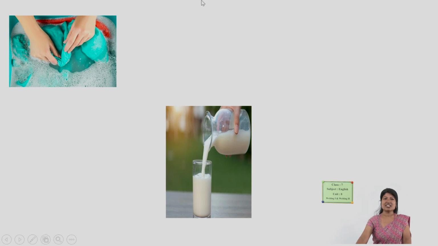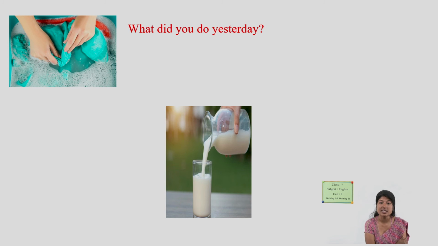Look at this first picture. What do you see over here? Two hands washing, right? Washing clothes. And this next one, milk. You can see milk over here. First question: if I ask you, what did you do yesterday?